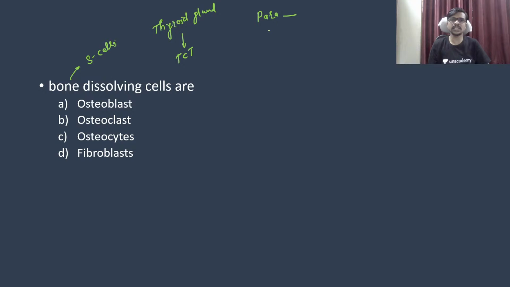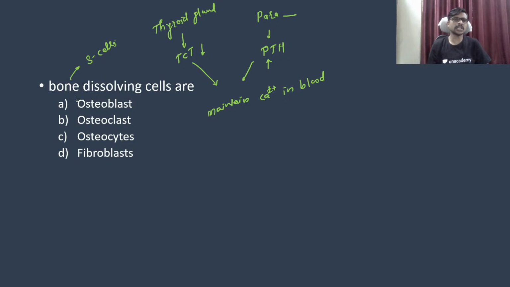Okay, parathyroid gland, the hormone is parathormone, PTH. These two hormones are responsible for the maintenance of calcium in blood. Okay, so this is going to increase the calcium in the blood, and this is going to decrease the calcium in the blood. आज दोघं जण मिळून मेंटेन करतात.